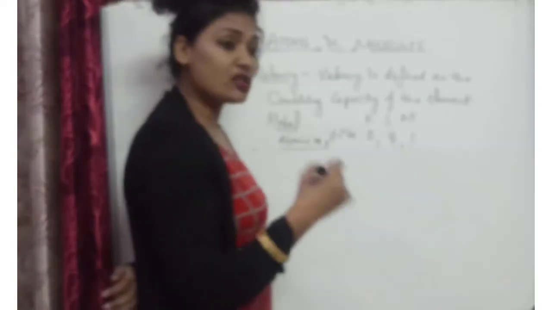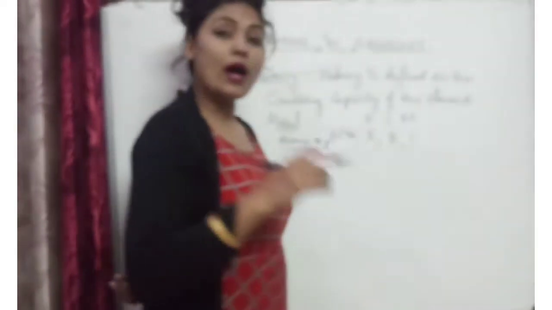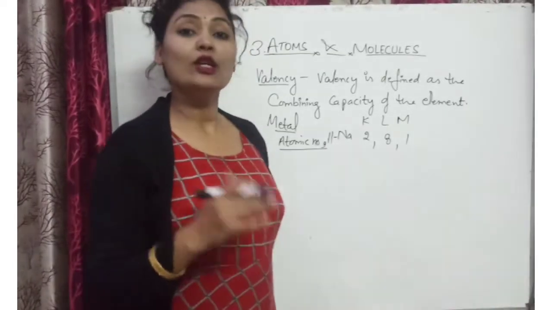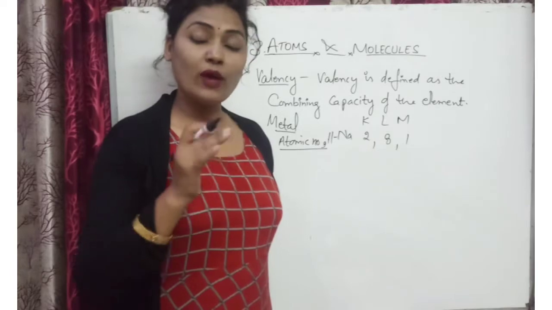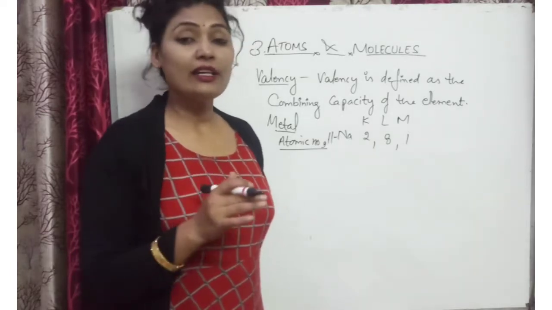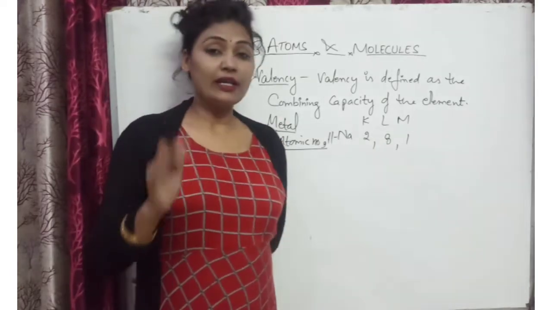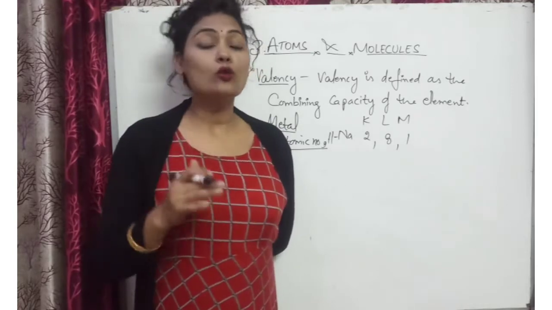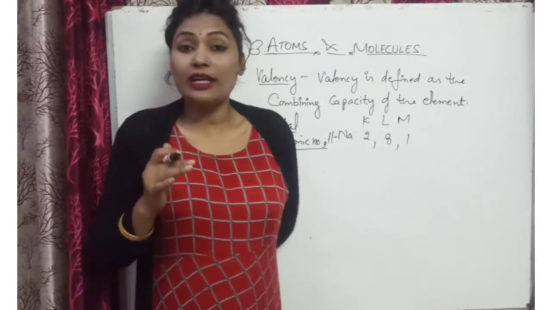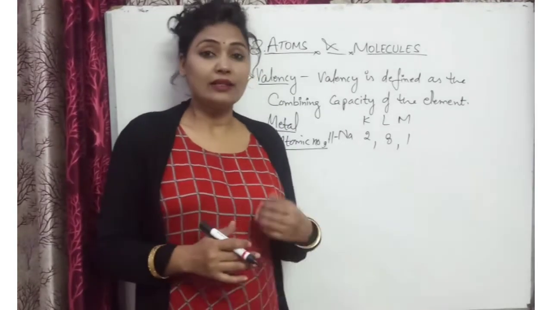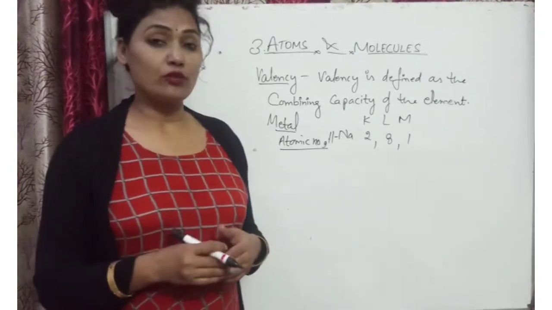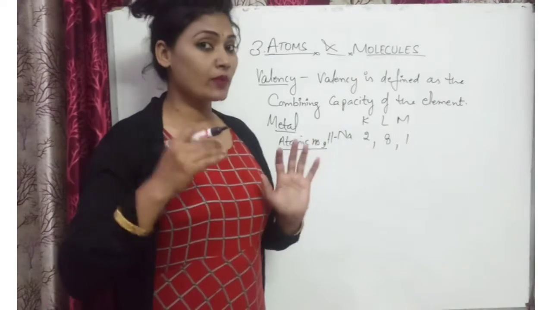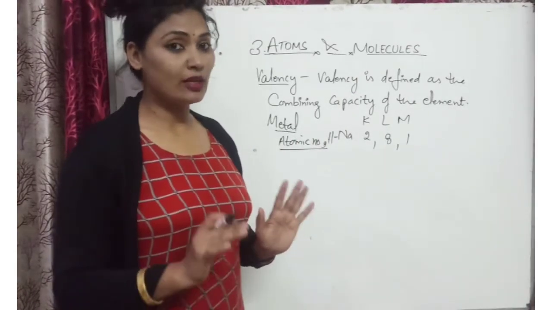If the last shell contains 1, 2 or 3 electrons, then it can lose these electrons easily. But if 5, 6, 7 are there, that atom will not be able to lose the electrons, because it needs a lot of energy, and that energy is not enough to lose those electrons. That's why 1, 2, 3 electrons can be lost.